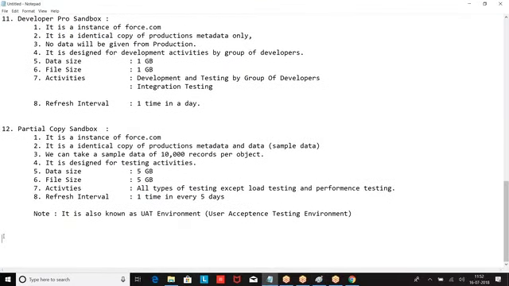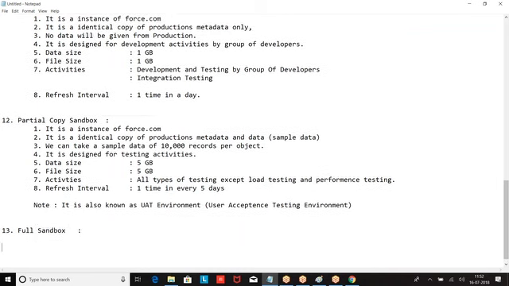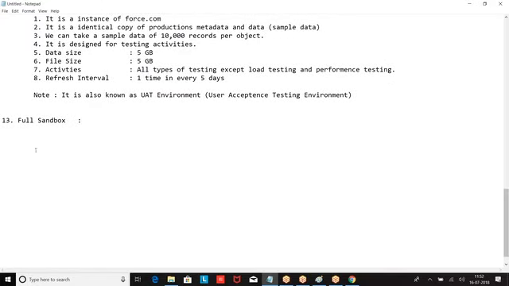So let us look at the full sandbox. This is an instance of an identical copy of production's metadata and data.